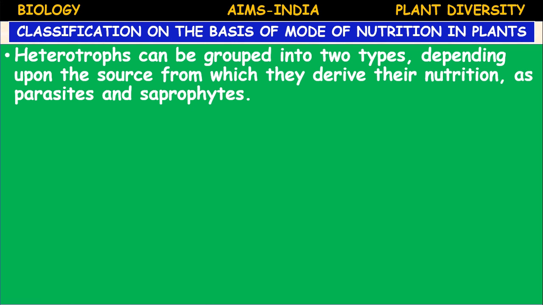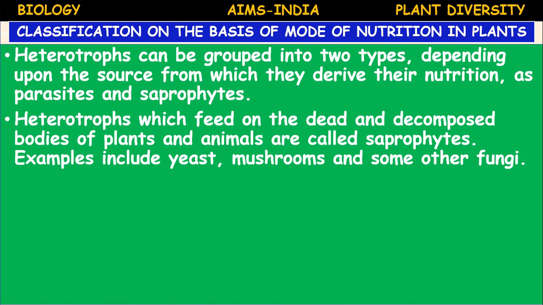The heterotrophic plants are divided into two categories based on the source from which they derive their nutrition. What are those two categories? Parasitic plants and saprophytes. Saprophytes, example fungi. Parasites, example cuscuta, dodder, viscum.